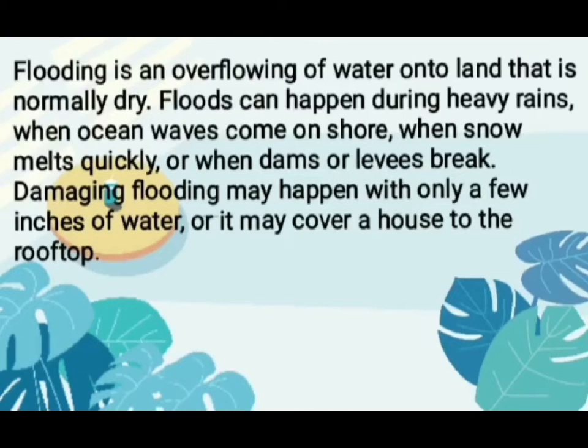Flooding is an overflowing of water onto land that is normally dry. Floods can happen during heavy rains, when ocean waves come on shore, when snow melts quickly, or when dams or levees break. Damaging flooding may happen with only a few inches of water, or it might cover a house up to the rooftop.